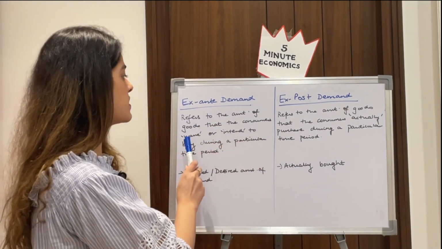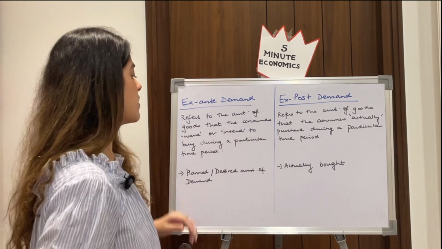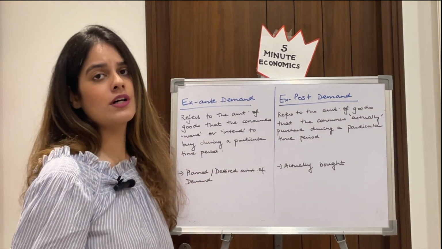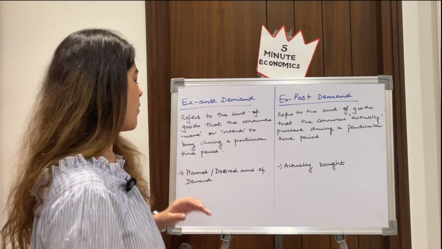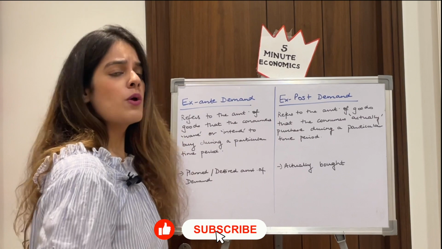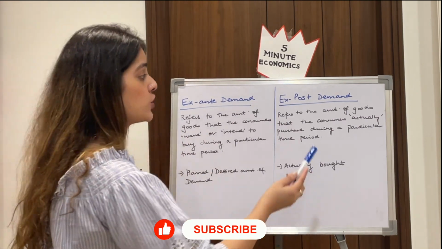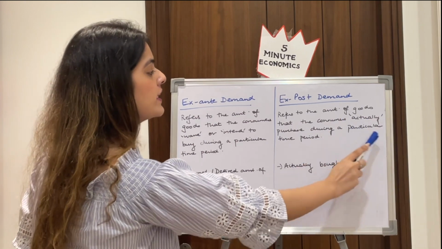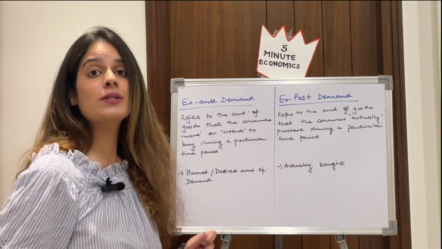Ex ante demand refers to the quantity or the amount of goods that a consumer wants or intends to purchase during a particular period at a particular price. So basically it is the planned or the desired amount, whereas what they actually purchase refers to the ex post demand, which is the actually bought demand.